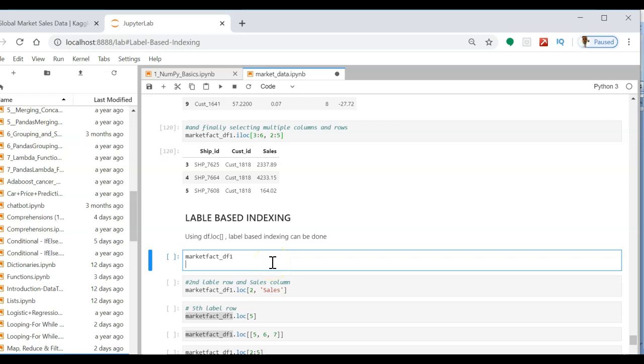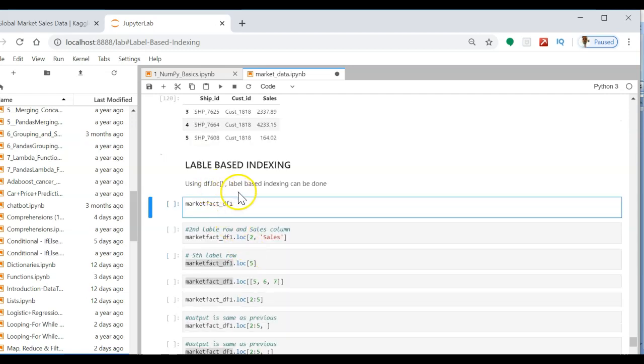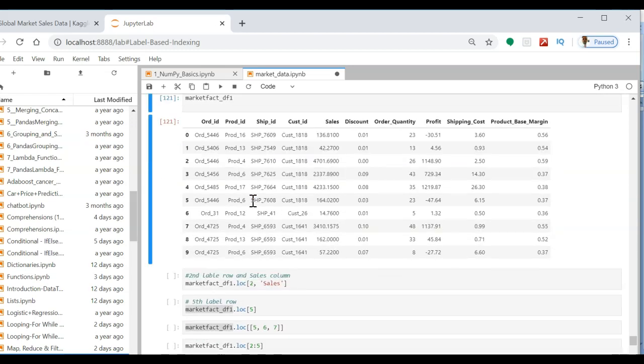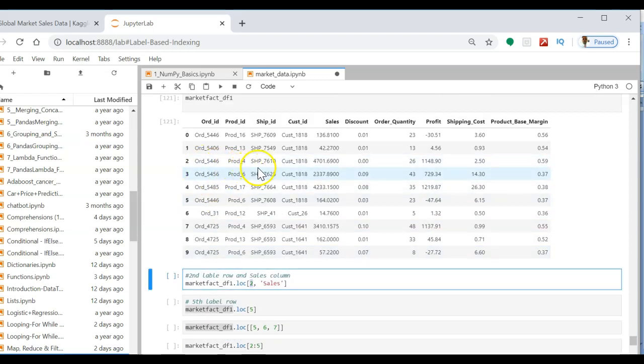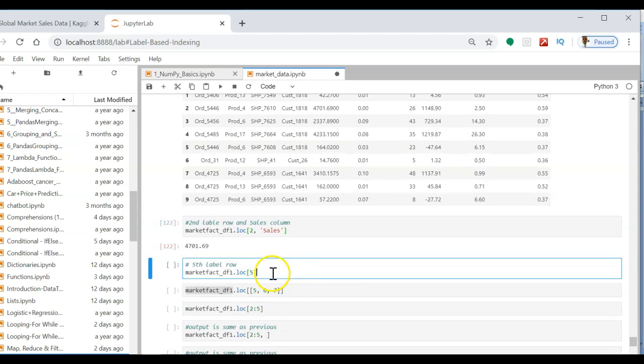Okay, now the other and more intuitive way is to make use of the label based indexing. So that is df.loc. This is the label based indexing. Let me select my market_fact_df1 data. Now here we are going to select the second row and column sales. So this is the second label here, 2 and sales, which is this. So it's going to return 4701. Then the fifth label row, market_fact_df1.loc fifth, which is this one.